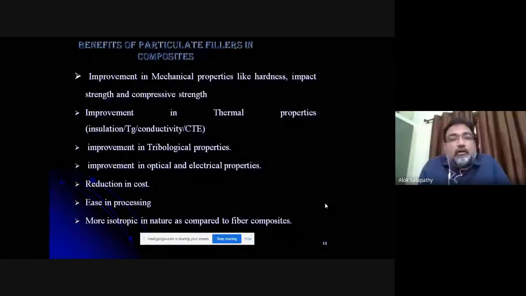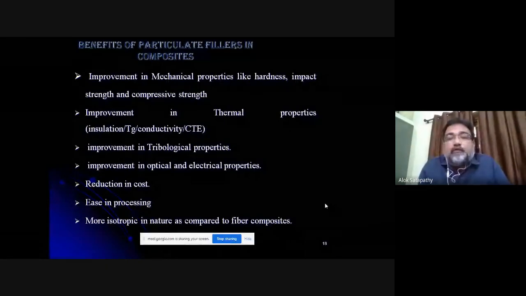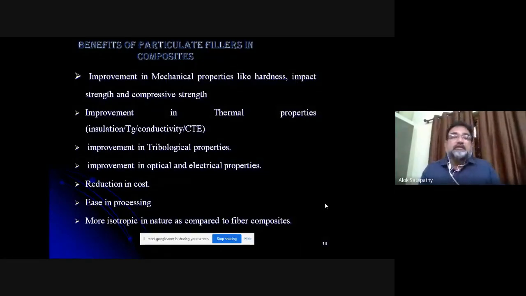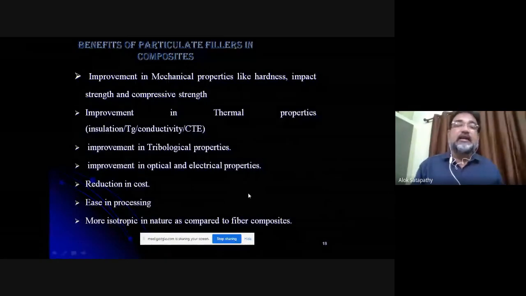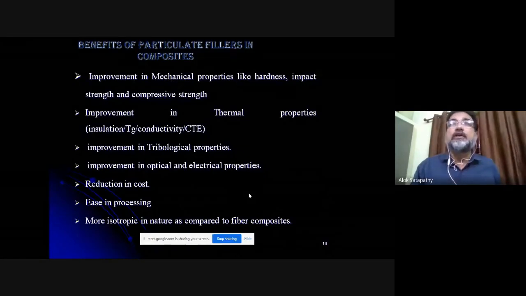Another advantage of particulate composite is that it's more isotropic in nature as compared to fiber composite. Means the properties are more or less the same in different directions. So there is less anisotropy. In fiber reinforced composite, the isotropy is not maintained.